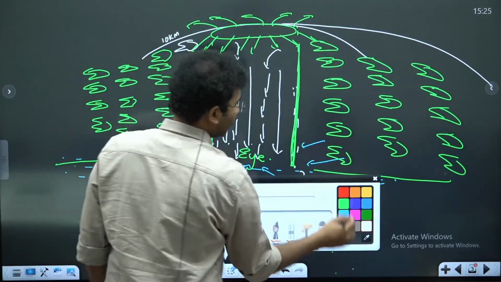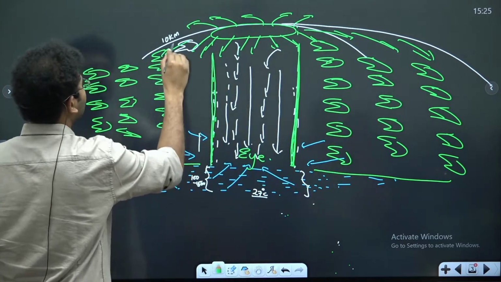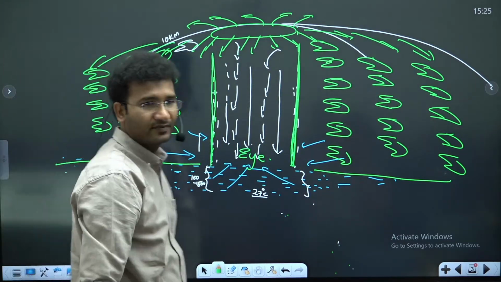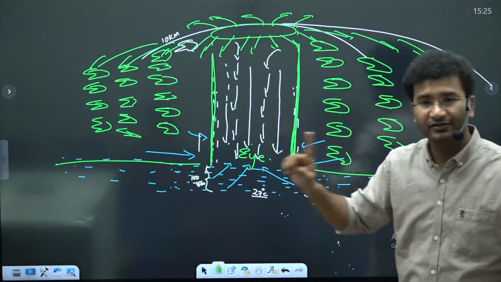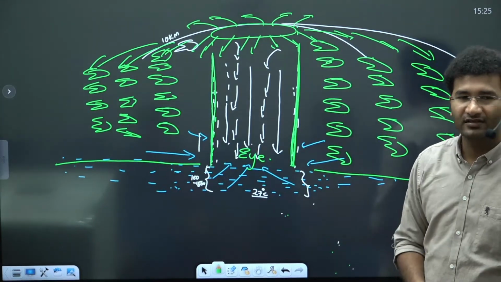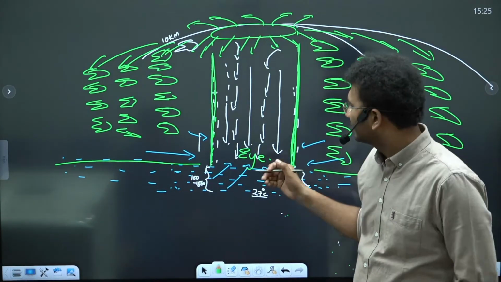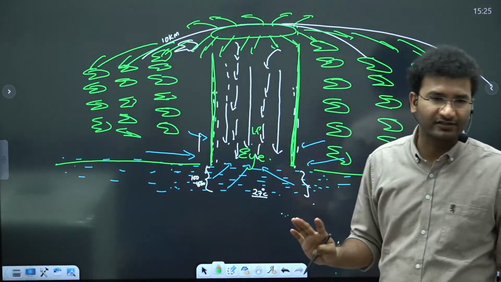So, see here, this is your tropopause, right? From here, you got to see the diverging air. This diverging air has turned into clouds. These are all your clouds, right? And this entire system is rotating. Why does it rotate? It is because there is a low pressure system. Here you have a low pressure system, and the wind is moving from all the directions.